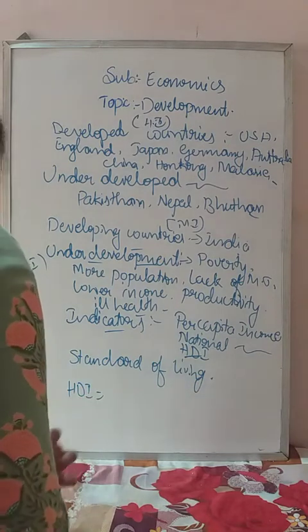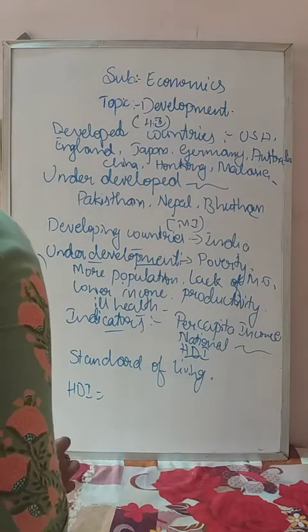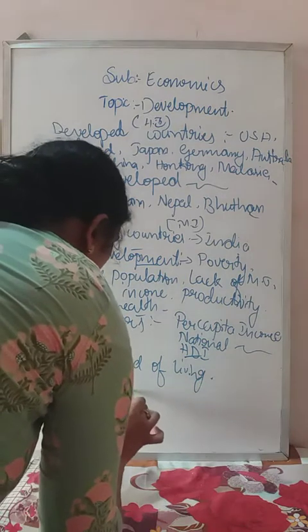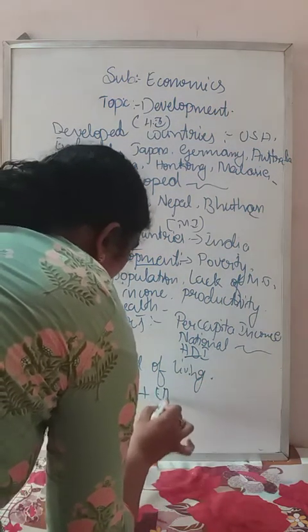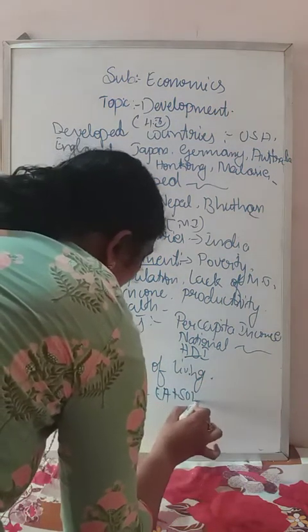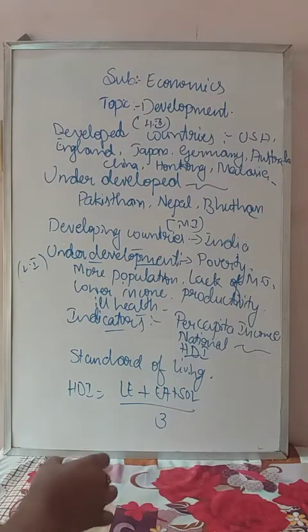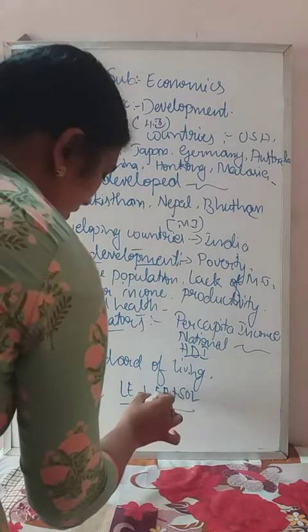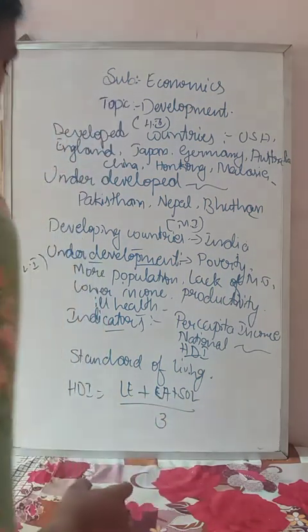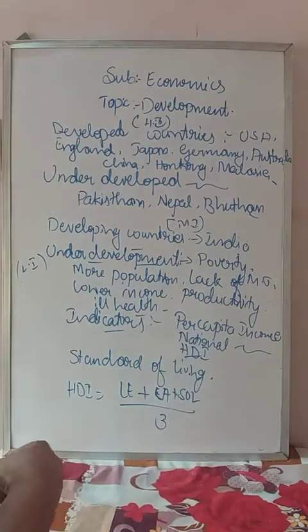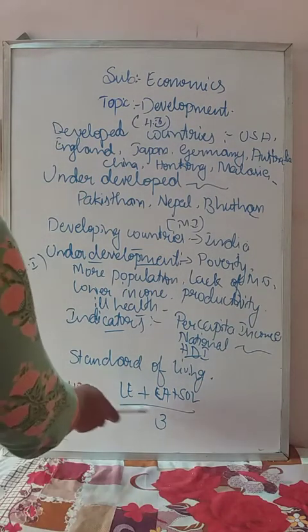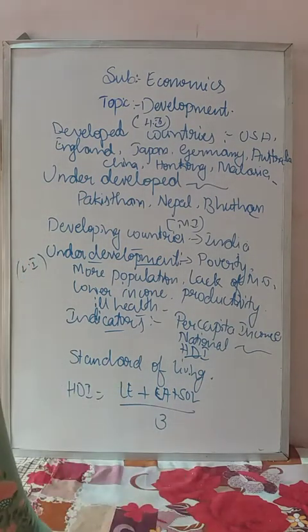Keep in mind and note down the formula: HDI equals LE plus EA plus SOL, divided by 3. So what is LE? LE means life expectancy, EA means educational achievement and SOL means standard of living of the people.